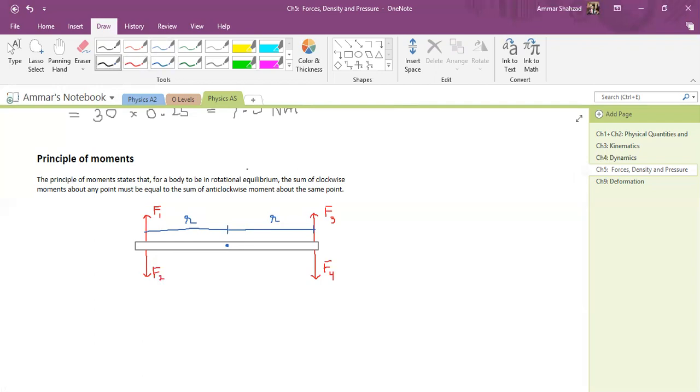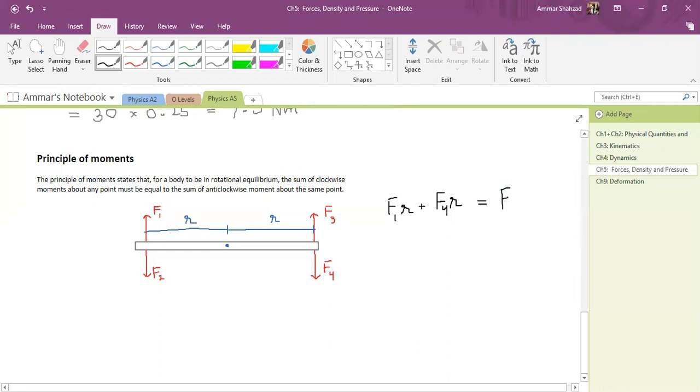Now, when I choose this point, I will first write the clockwise moments on the left side. So F1 multiplied by R plus F4 multiplied by R. These are the clockwise moments. Since this is in equilibrium, these clockwise moments are going to be equal to the anti-clockwise moments, which is going to be F3R plus F2R. Sorry, F1, F2, F3... we are dealing with anti-clockwise moments, so thank you for pointing that out. This will be F2R plus F3R, because we are only dealing with anti-clockwise moments.